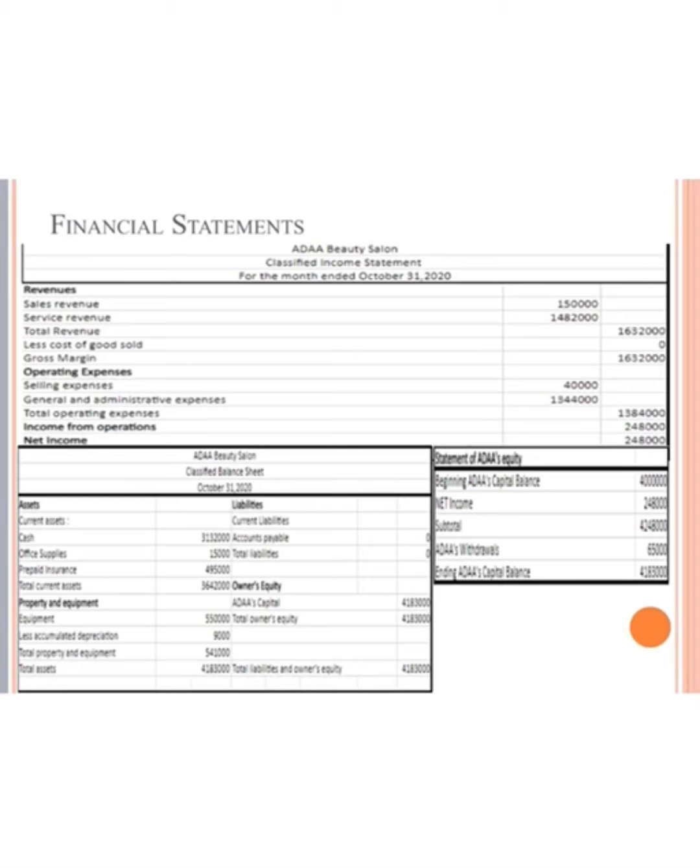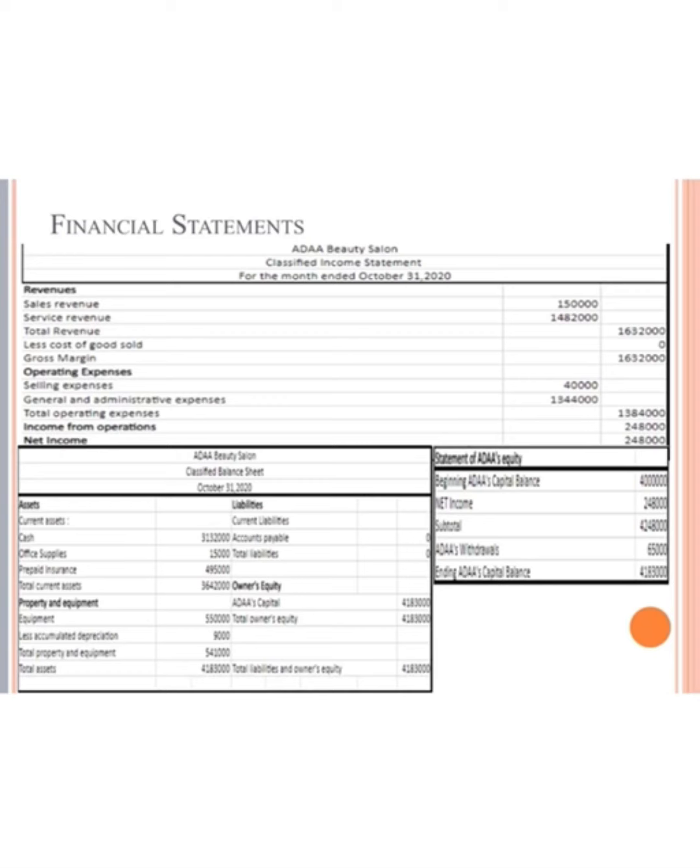Statement of Others equity. Beginning Others capital balance equals 4 million. Net income 248,000. Subtotal equals 4,248,000. Others withdrawals equal 65,000. So ending Others capital balance equals 4,183,000.